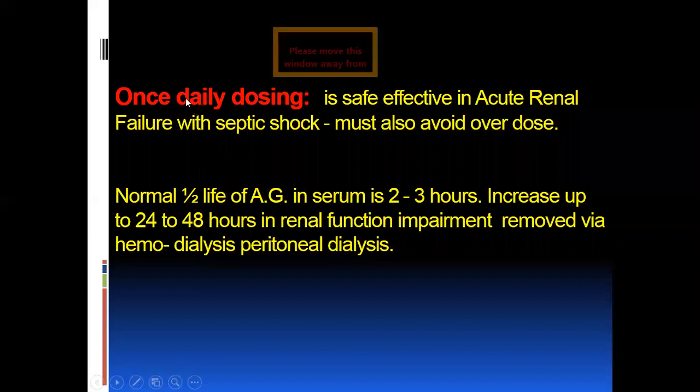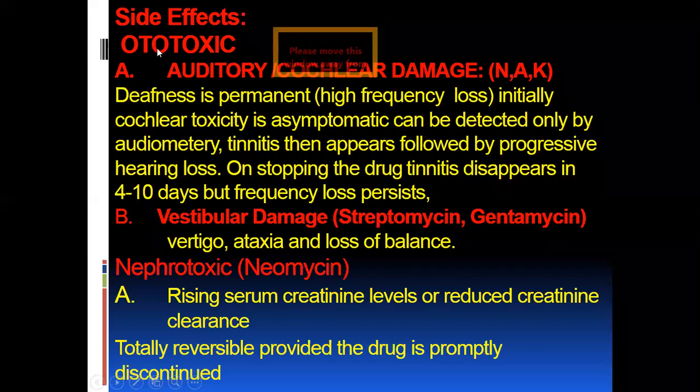Now, the side effects of the aminoglycosides are very important. There are 3 to 4 important side effects. First of all, ototoxic effects. These effects are auditory and cochlear. Auditory cochlear damage. Deafness is permanent, and high frequency loss occurs initially.